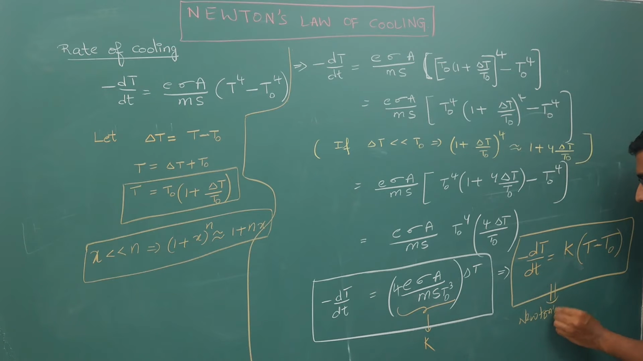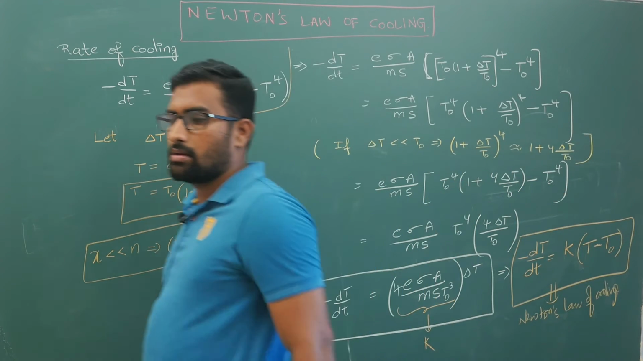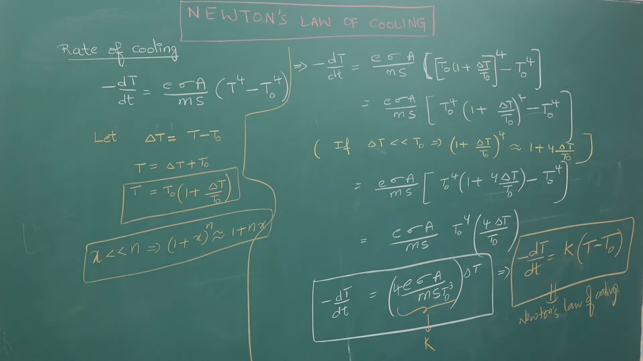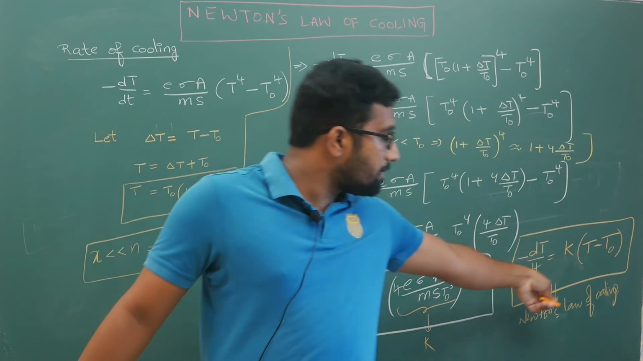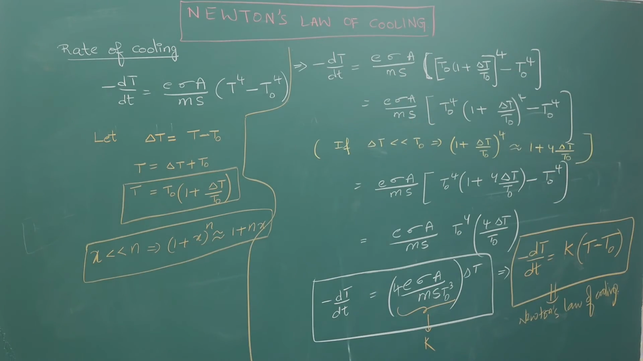So what is the advantage of this? I will explain in detail now. Copy this down. If you have any doubts, just let me know. So the rate of cooling expression you remember, and remember this minus dT by dt. What are all the terms? E, sigma, A, K, m, s, all that. Hope there are no doubts.